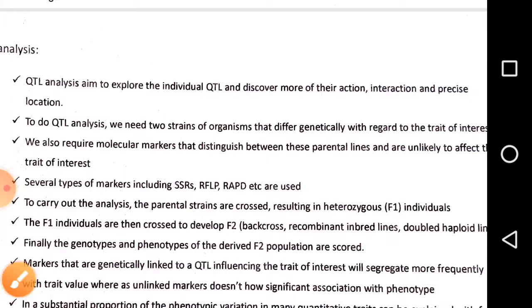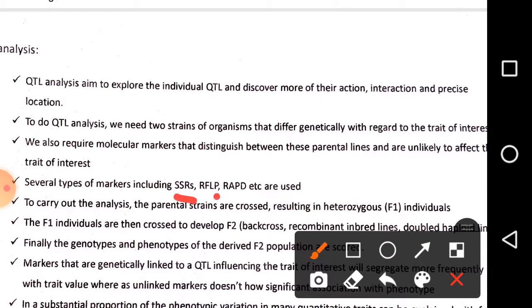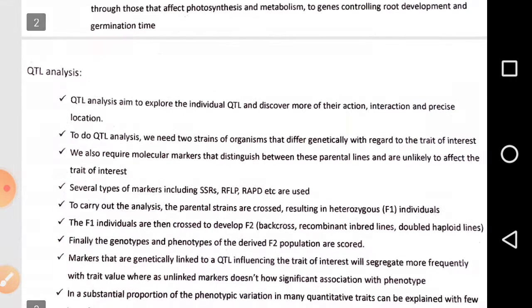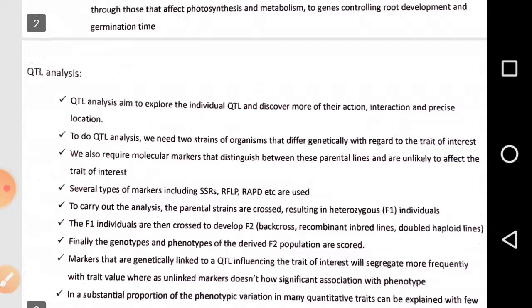Next we tag them with these markers and cross them, and by using the term linkage we find out what percentage of nucleotides are equivalent or close to each other from parental to F2 generation. That way we analyze which variations or functions may be present in any F2 generation. This is a short video.